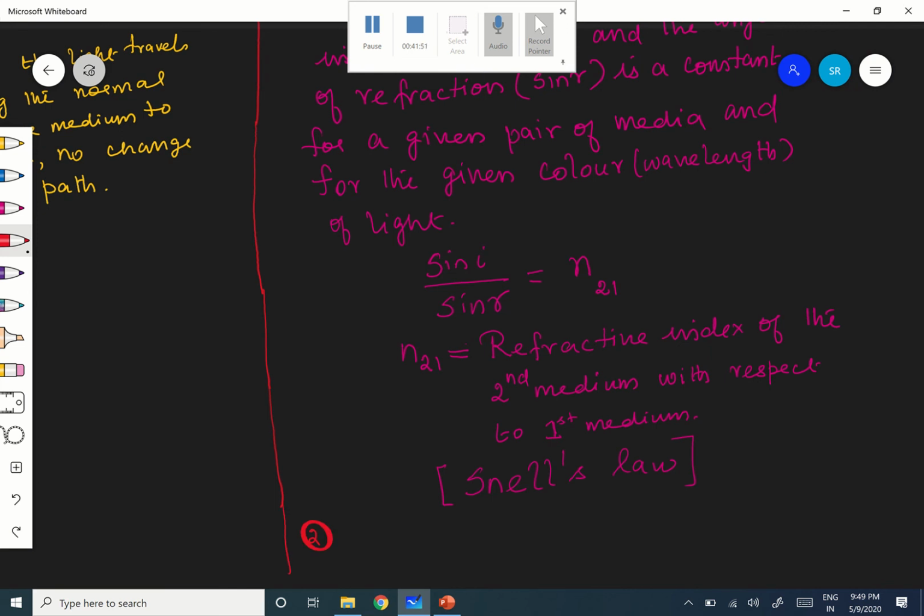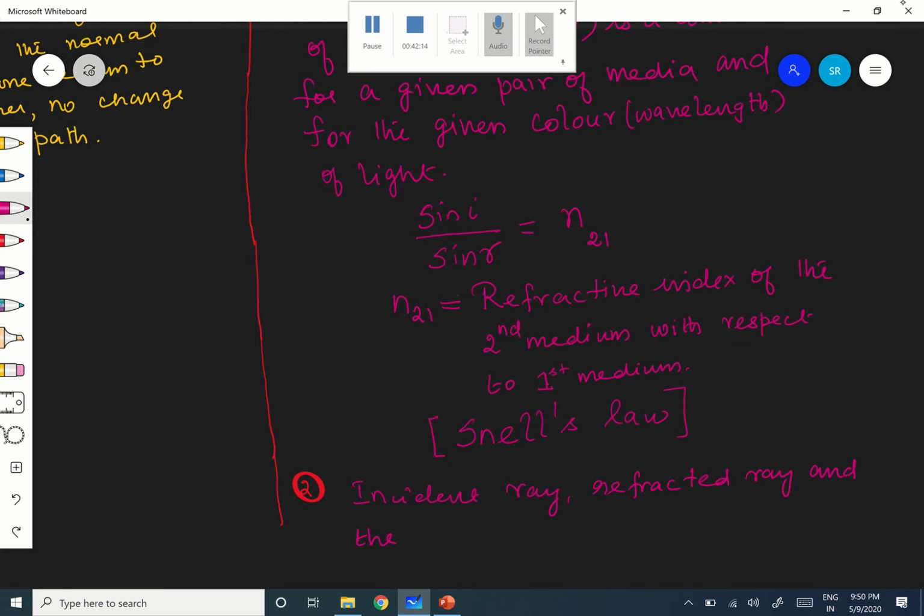Like initially we have seen the law of reflection also: the incident ray, refracted ray and the normal all lie in the same plane.